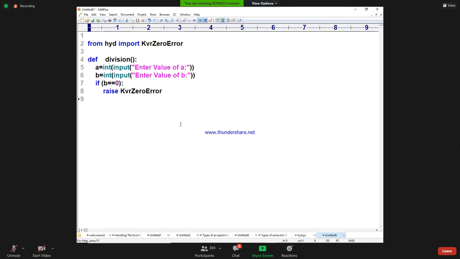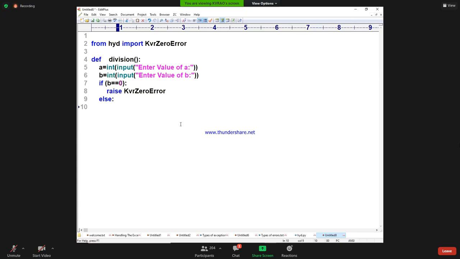If the denominator is not zero, what do you say? Else. What should I do there? C is equal to A by B. Print here: division is equal to, dot format of C. Finished. Are you following me? Are you okay? Simple. Nothing else is difficult.